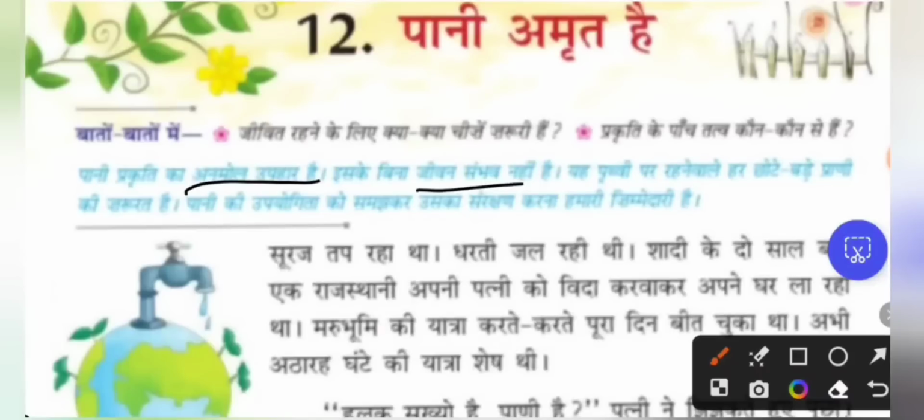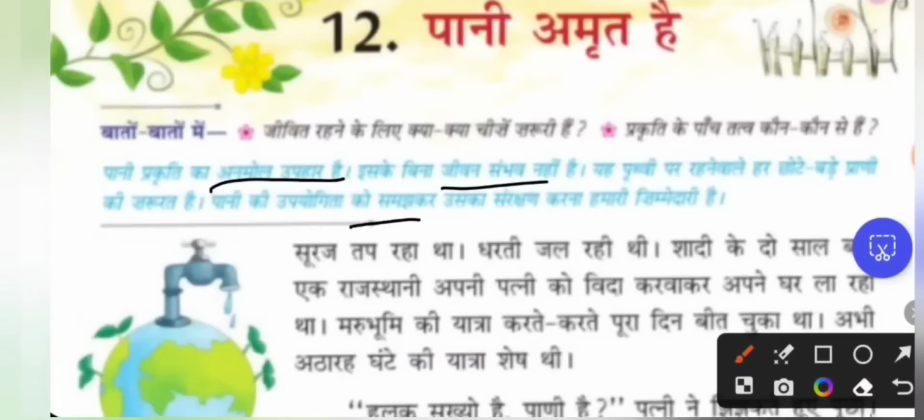Water is the need of every living being on earth, small or big. So not just human beings, animals, plants, all the microorganisms, from small to big living things, what is needed? Water is needed. Understanding the utility of water and preserving it is our responsibility. So we have to understand the utility of the water and we have to save it. We have to preserve it. So how can you preserve the water? By not polluting it. The first and foremost thing is not polluting it, not wasting it.